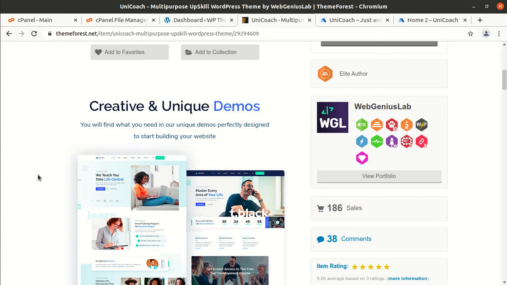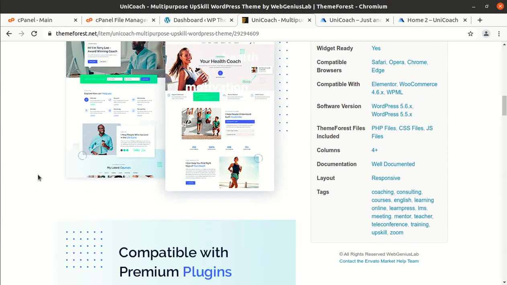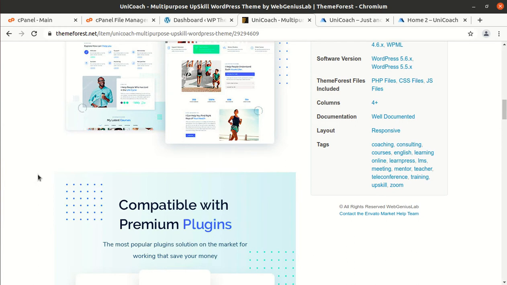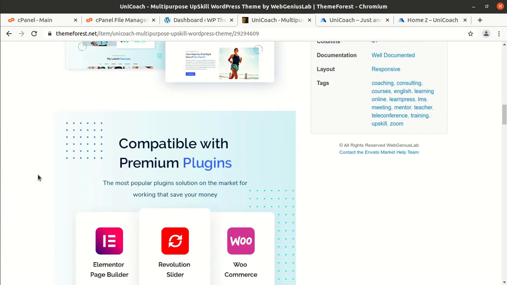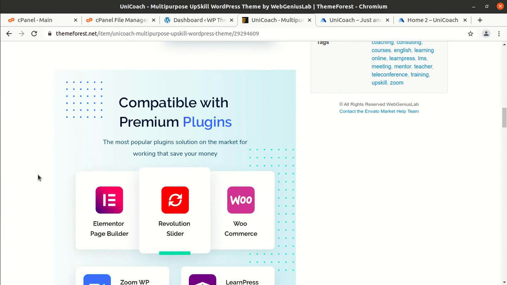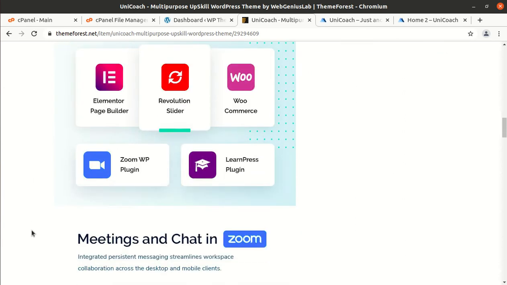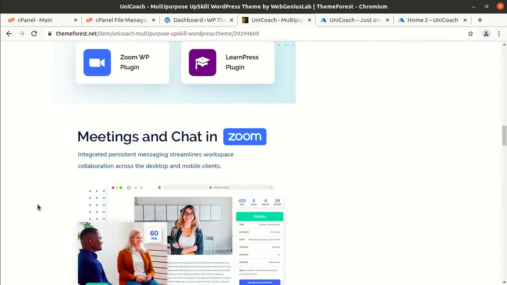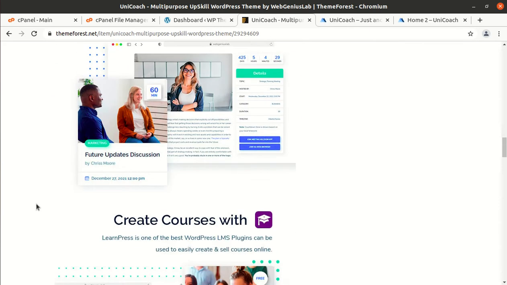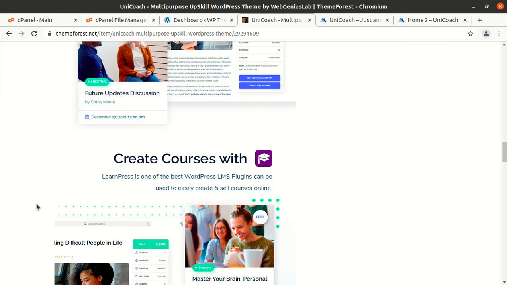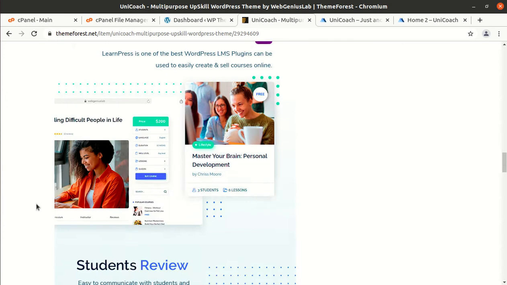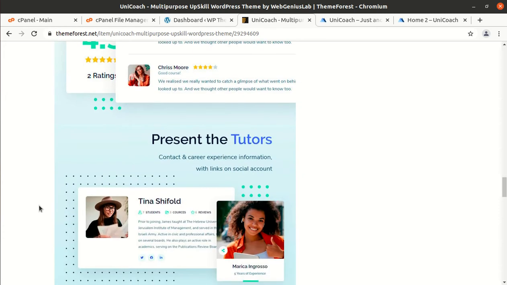UniCoach is a creative, unique WordPress theme which has multiple demos, so you can choose any of the available demos as per your requirement and choice. It is compatible with premium plugins as well, like Elementor, Revolution Slider, WooCommerce, Zoom, which is very important for education websites, and LearnPress plugin. So meetings and chat in Zoom are possible using this theme, you can easily create courses using LearnPress, and student reviews and all such things are here.